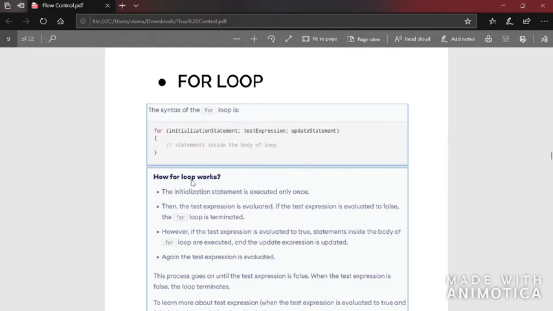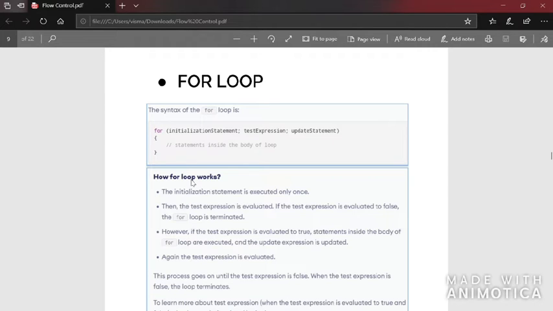What happens in a loop is it is used for executing the same set of code for n number of times. That is, there is a variable a, and the value stored in a is 1. What you have to do is increment the value of a for 10 times.